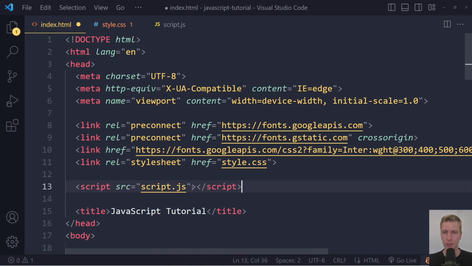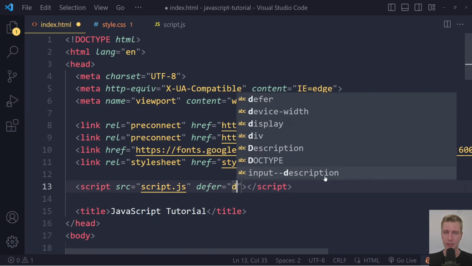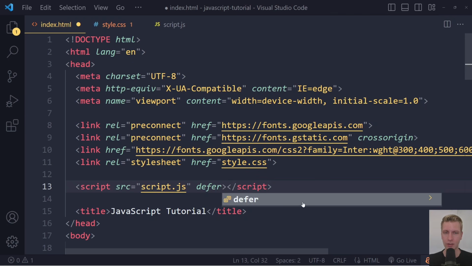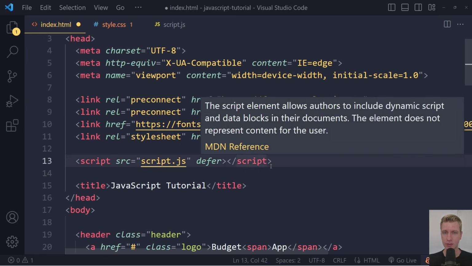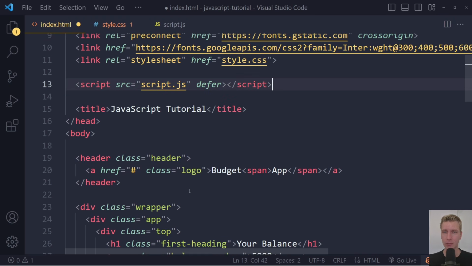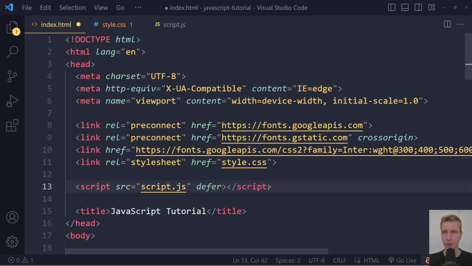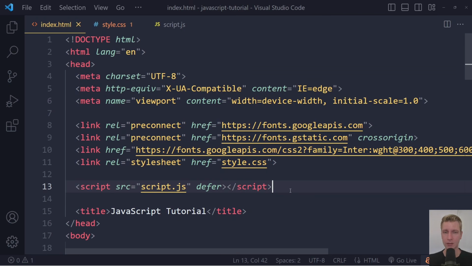So these days in modern JavaScript, the best practice right now is to keep it in the head here, but you want to add the defer attribute. So here we can add defer. Since you can, if you run it like this in HTML, you can also just leave it off like this, right? And this tells the browser, don't block parsing the rest of the page, but download this script. And then once the HTML has been completely parsed, you can execute the script, right? So now this is not blocking anymore, right? So this is the modern solution, you could say, of including a JavaScript file.